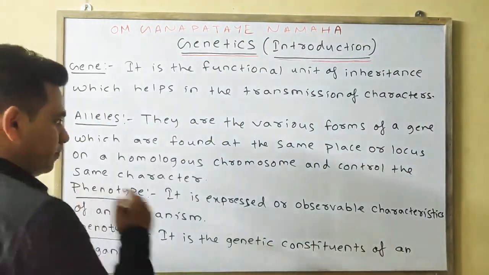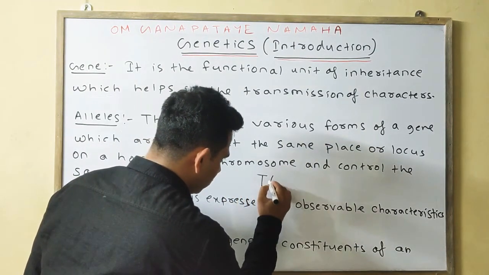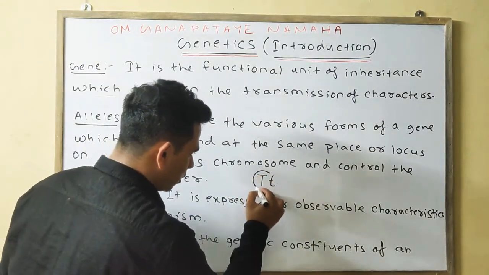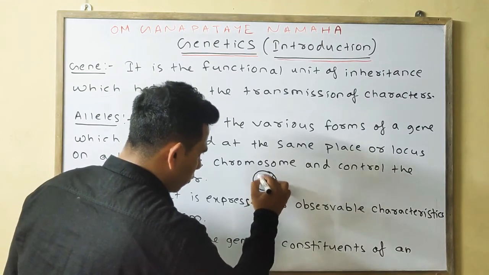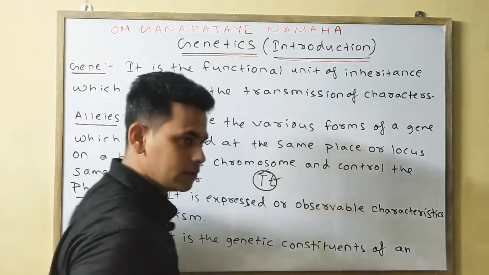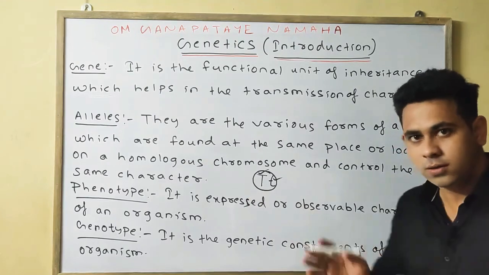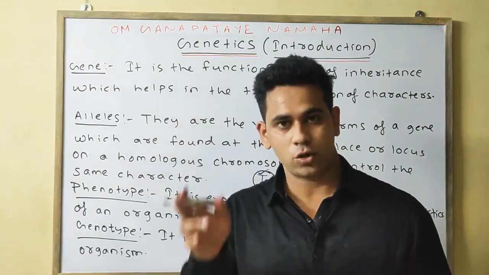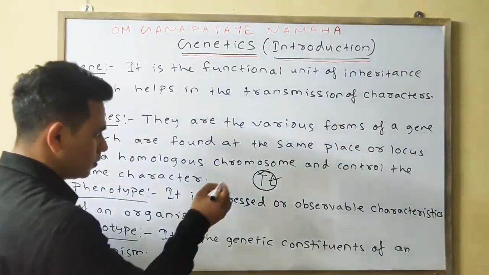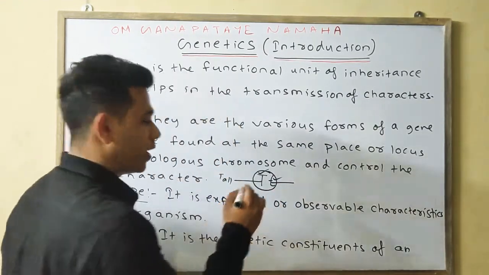For example, this is the capital T, and this one is the small t. Capital T is one allele and small t is another allele. These control the same character and are present on the same locus of the chromosome, whereas the capital T controls tallness, whereas the small t controls the dwarf nature.